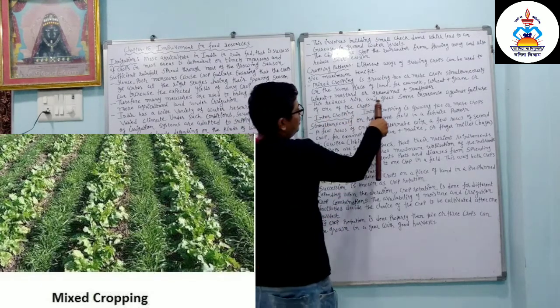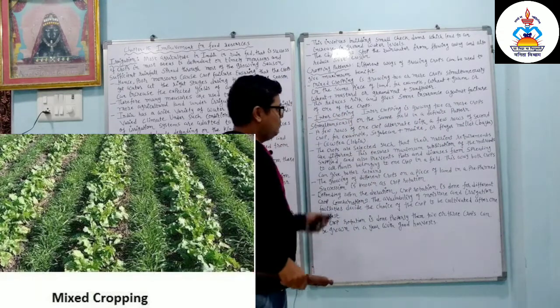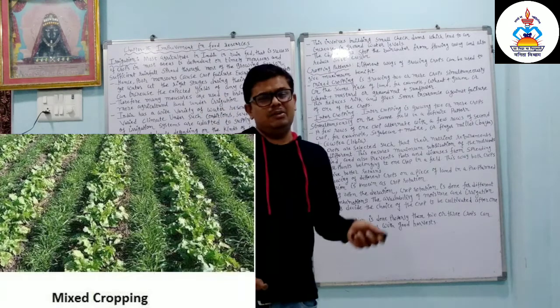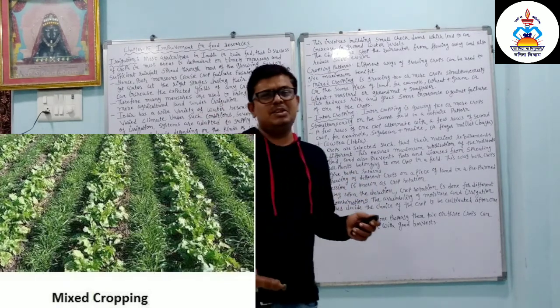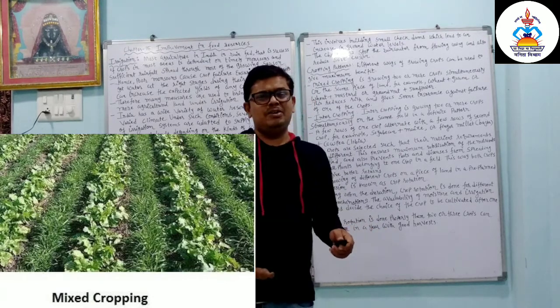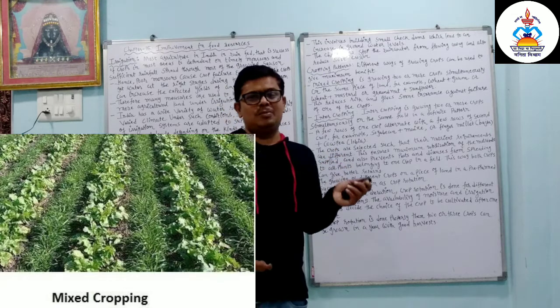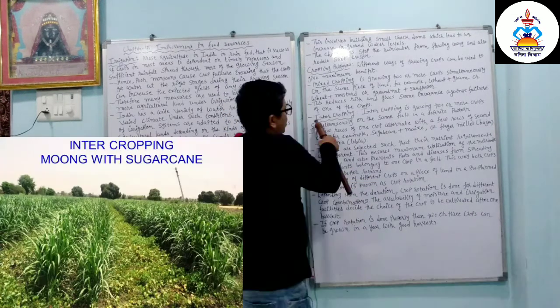This reduces risk and gives some insurance against the failure of one of the crops. Because of that, if one crop fails, then the farmer gets the advantage of the second or third crop. Nowadays, dear students, in India, there is a big problem that farmers are committing suicide. So mixed cropping and intercropping give advantage to the farmer.